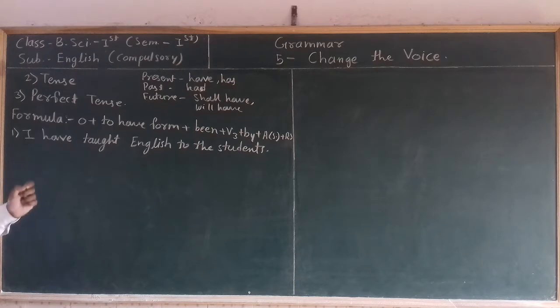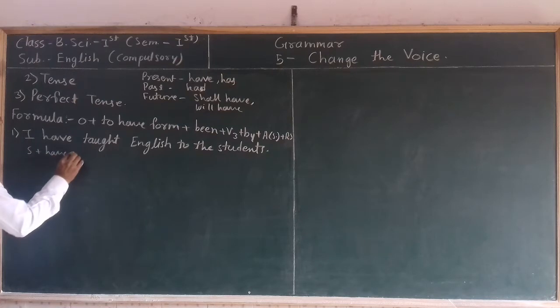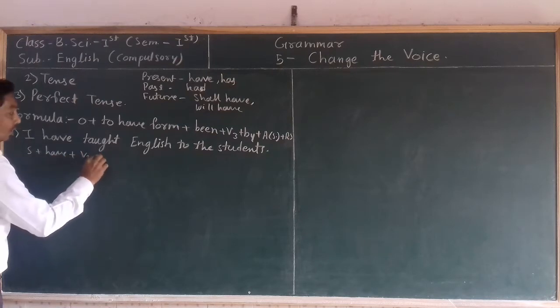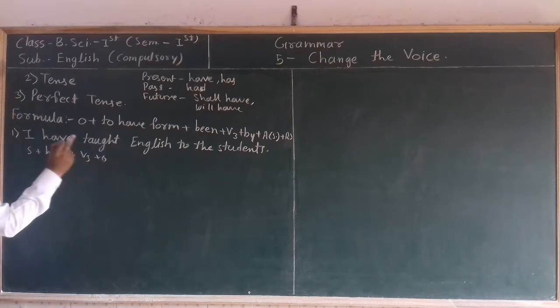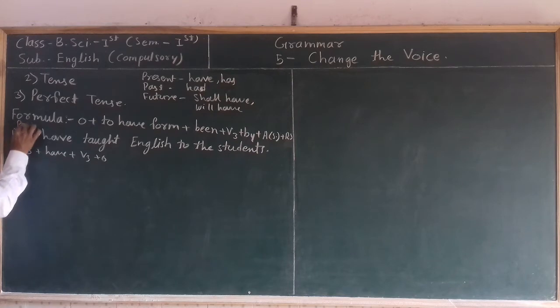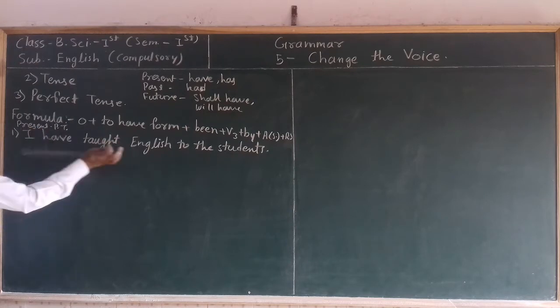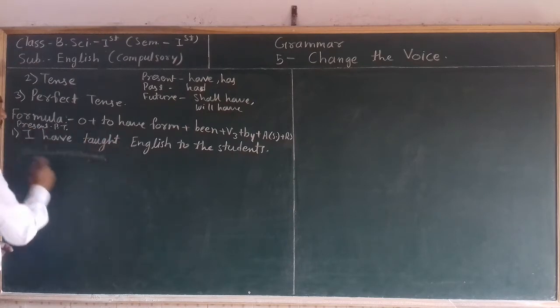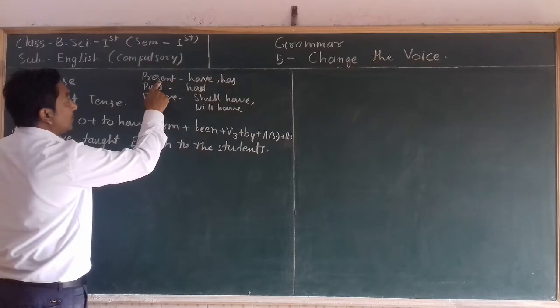Quickly we have to identify whether this sentence is related to present perfect tense, past perfect tense or future perfect tense. First is given the subject, then have, then V3, then object. So this sentence is related to present perfect tense. So quickly take in mind the to have forms of present tense, have and has.